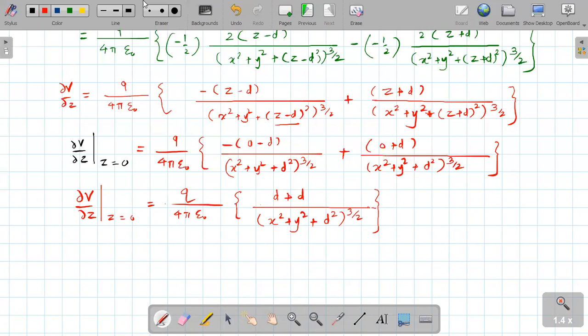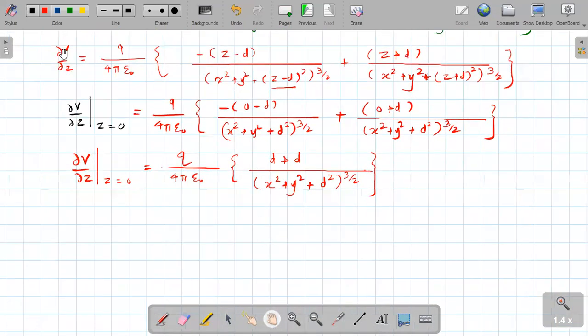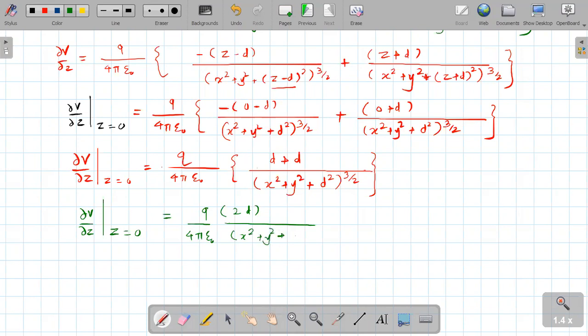And therefore, again, I will use a different color. Del v upon del z at z equal to 0 is equal to, can I write like this, q into 2d upon 4 pi epsilon 0 into, again, divided by x square plus y square plus d square.